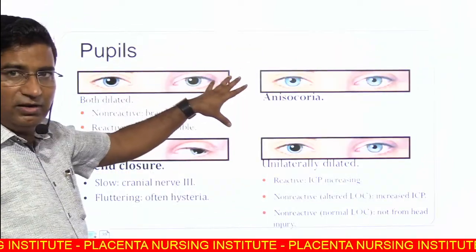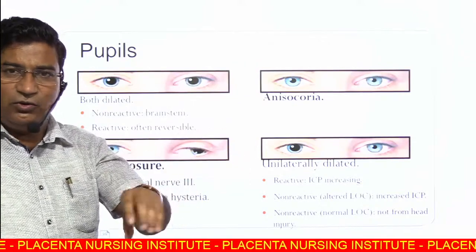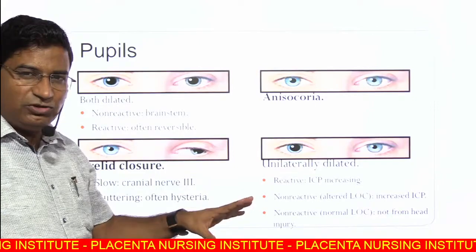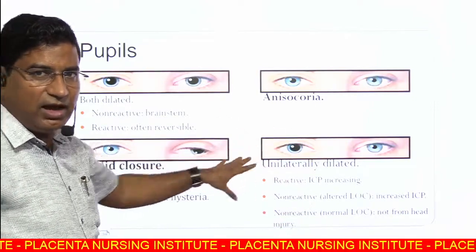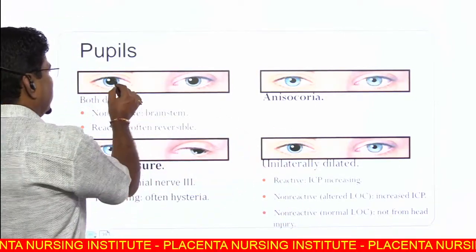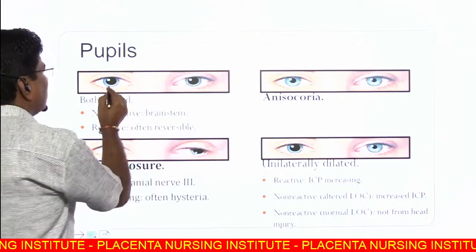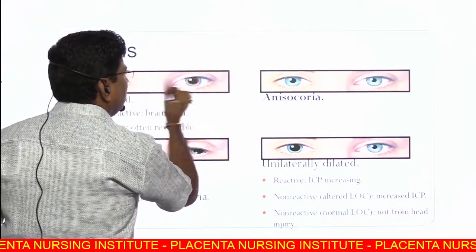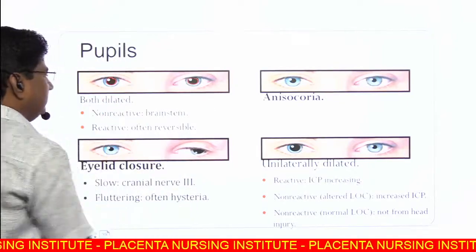Then pupil. What are the features you see in the patient after trauma? The best possible pupils are pictured here. If both pupils are dilated, these are dilated pupils, both dilated.